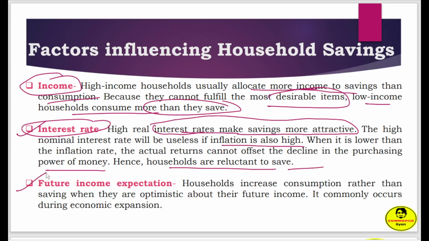The third one is future income expectation. Households increase consumption rather than saving when they are optimistic about their future income, right? This commonly occurs during economic expansion.